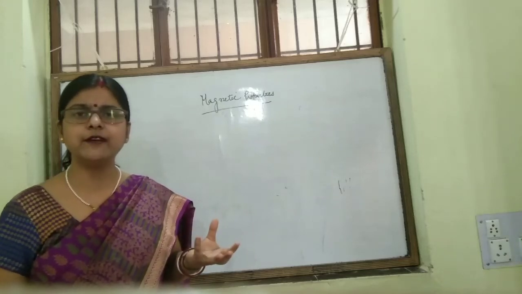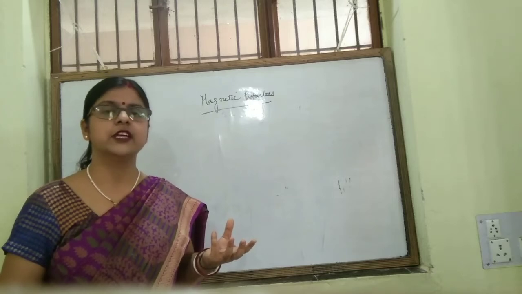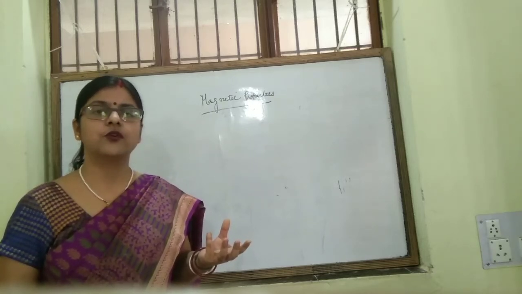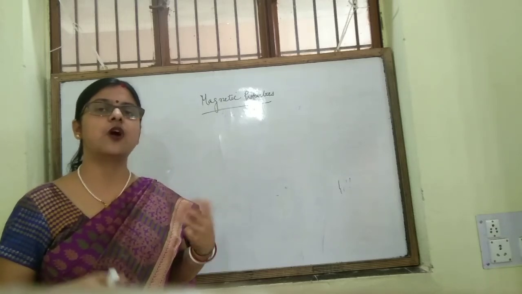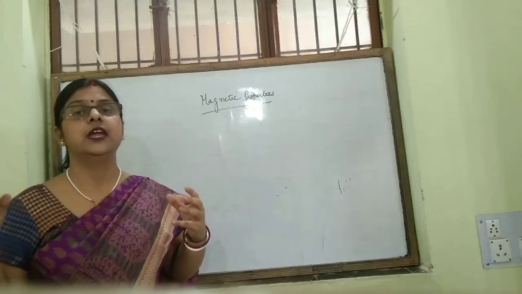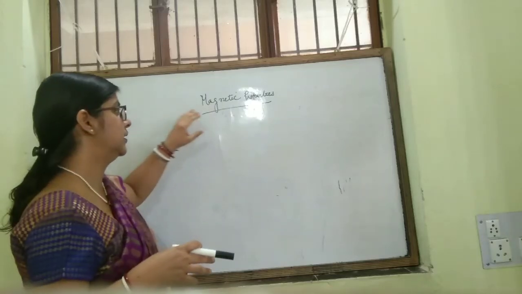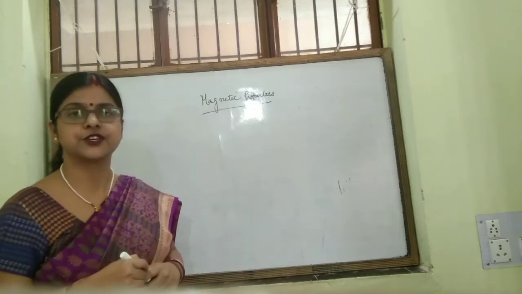Why do they behave as tiny magnets? Because electrons have spin motion and orbital motion. So due to this it behaves as a tiny magnet. How it interacts with the external magnetic field creates magnetic property in the substance.